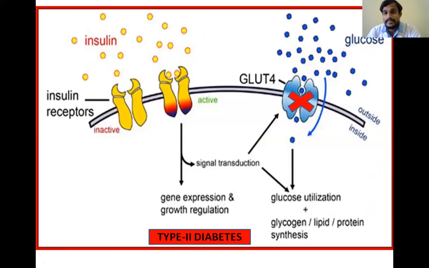The other type of diabetes is type 2 diabetes. Here the defect is in the glucose 4 transporter. The insulin is released normally. The insulin comes and attaches to the peripheral cells normally, but the glucose 4 transporters won't be opened. Because of this, the glucose can't enter the cells and will accumulate in the blood, which leads to hyperglycemia. So in both type 1 and type 2 diabetes, the glucose levels are increased in the blood, leading to hyperglycemia.